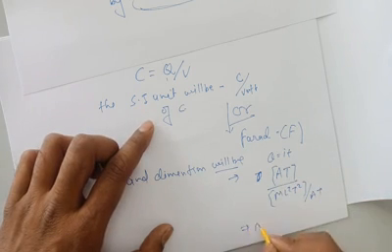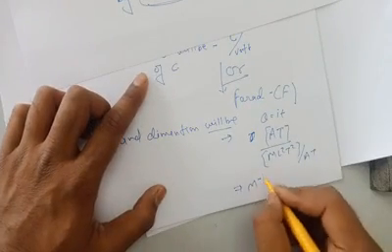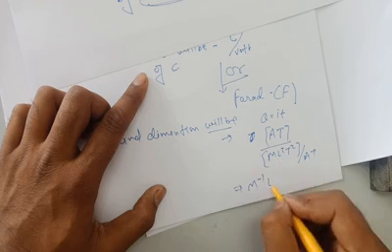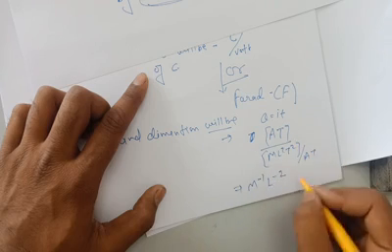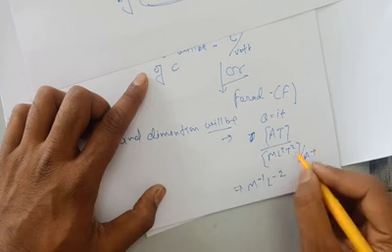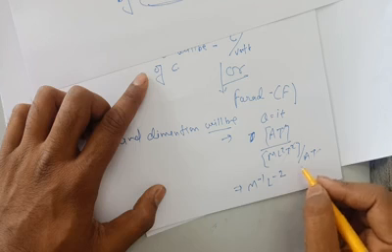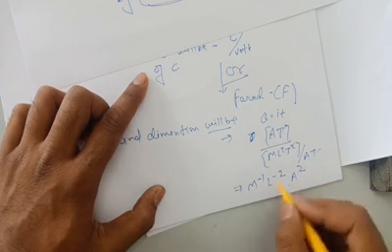Then the dimension will be M inverse L to the power minus 2 T cube, and T square cancels, and A square.